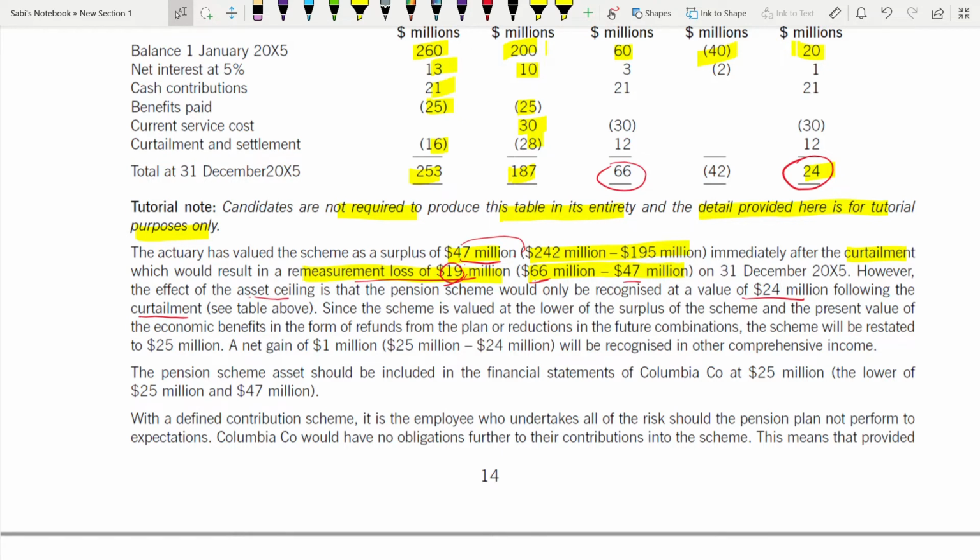So since the scheme is valued at the lower of the surplus of the scheme and the present value of the economic benefits in form of refund from the plan or reduction in the form of contributions, the scheme will be restated to 25 million because lower of the curtailment and the surplus, whichever is lower. So here the scheme will be restated to 25 million.